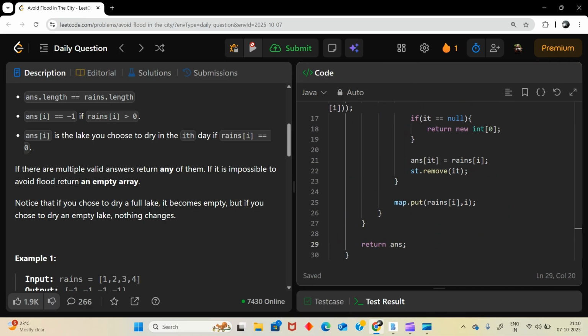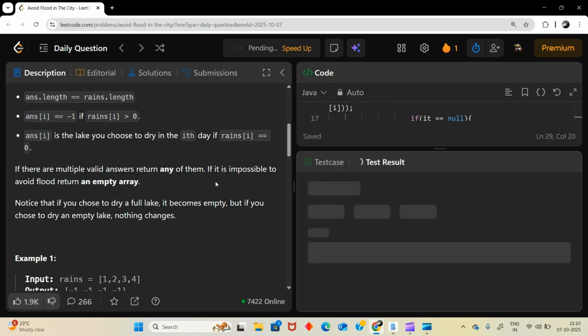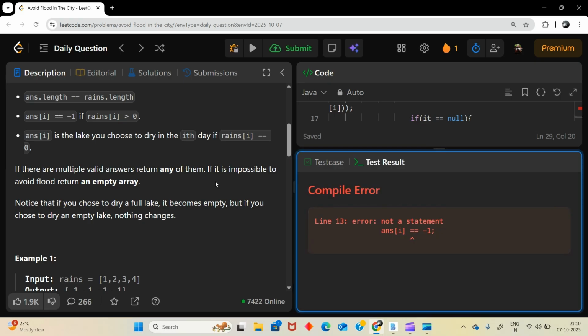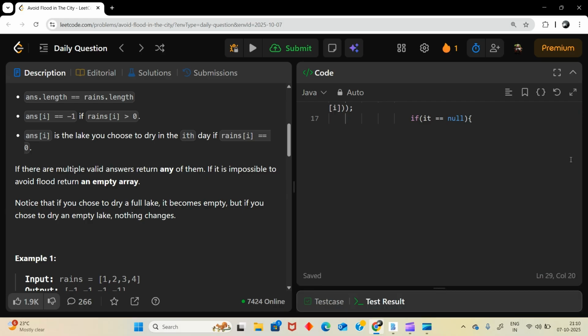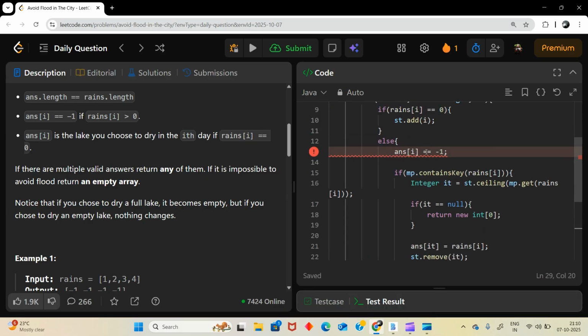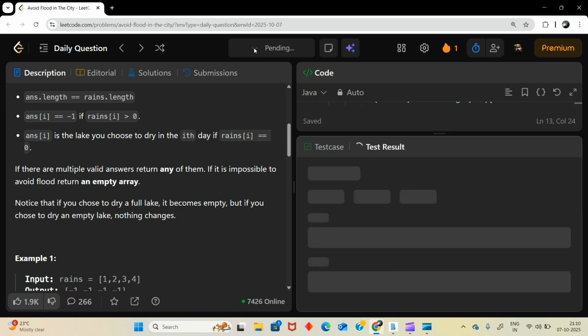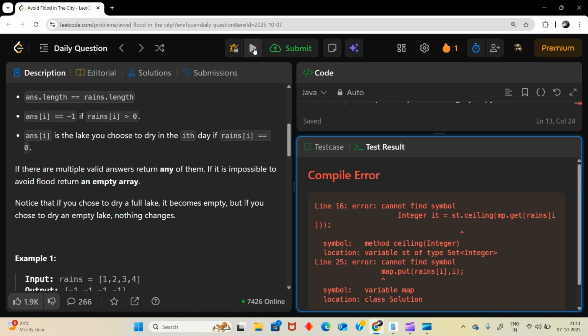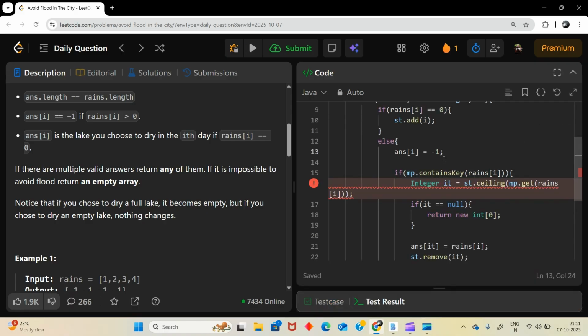Let's run this. Okay, answer of i is -1. Yes, it should not. Okay, we are getting some issues again.